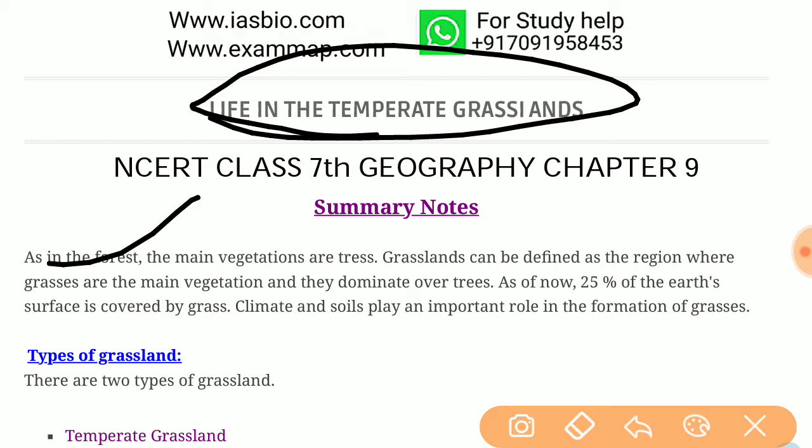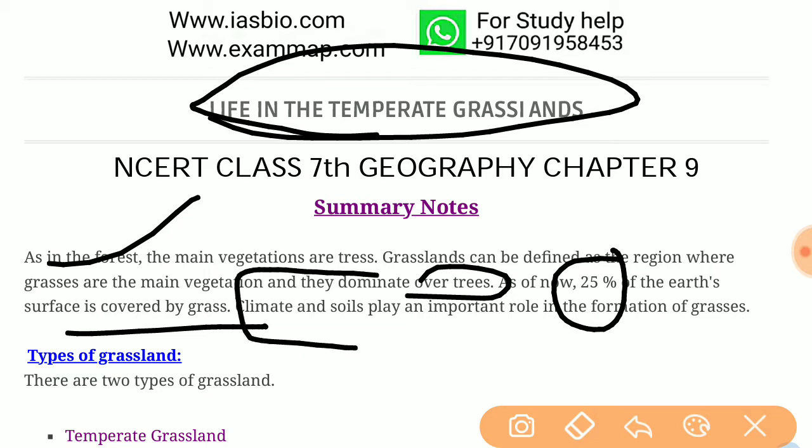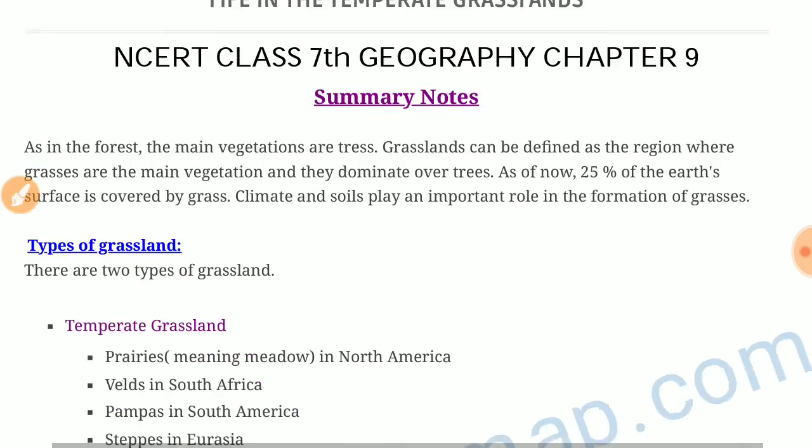In the forest, the main vegetation is trees. Similarly, grasslands are the regions where grasses are the main vegetation and they dominate over the trees. As of now, 25% of Earth's surface is covered by grass. Climate and soils play an important role in the formation of the grasses.